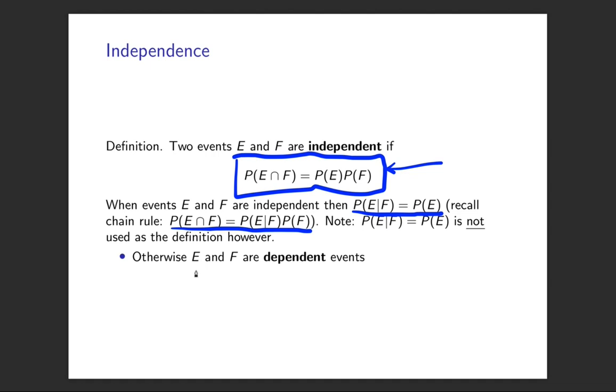Of course, if two events don't satisfy that, then they're dependent events. They can either be dependent or independent, there's no other option. When I'm asking you in exams whether two events are independent, you can think intuitively, does one depend on the other, and that's fine. But when you're formally asked to check for independence, what you need to do is calculate the three probabilities here: the probability of E intersection F, the probability of E and the probability of F, and check whether they're equal or not. If they're equal, then they're independent, and if they're not, then they're not independent.